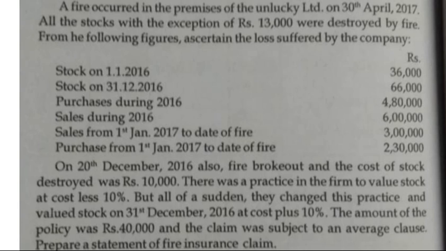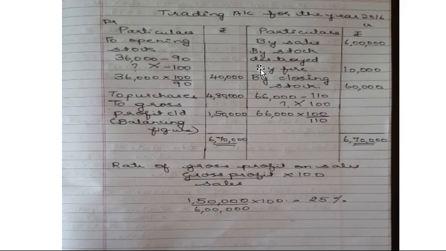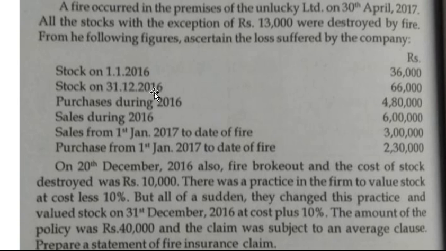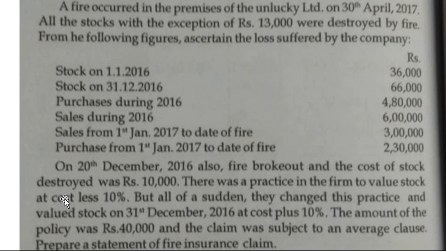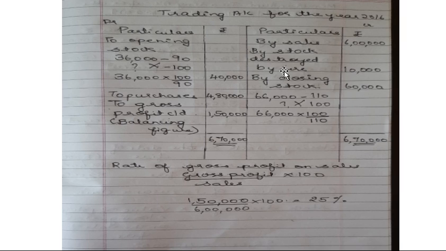Next, purchases. Purchases is given in the problem. It is last year's 4,80,000. Then sales is given in the problem. After that, see there was an adjustment in the problem where the stock was destroyed by fire, rupees 10,000. 10,000 was totally destroyed by fire. Okay, so that is of last year. Whenever anything is destroyed by fire, it has to be written on the credit side. So I have written by stock destroyed by fire 10,000.